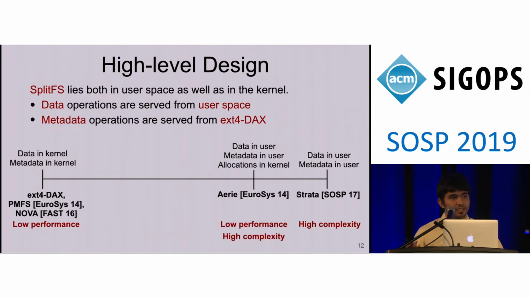ARI is another file system which is slightly different from Strata, in which ARI also in the critical path services all data and metadata operations in user space, but it relies on the kernel for coarse-grained allocations. Also, ARI optimizes for different interfaces for applications than the POSIX interface.